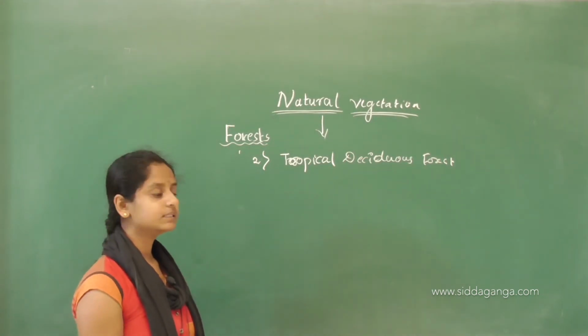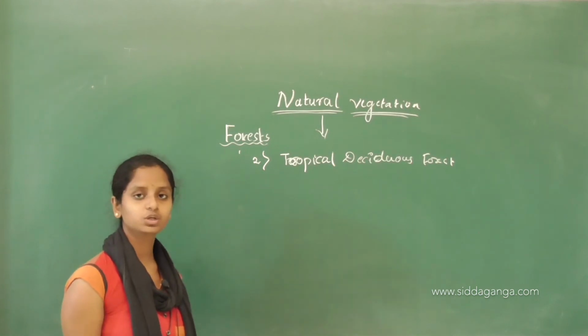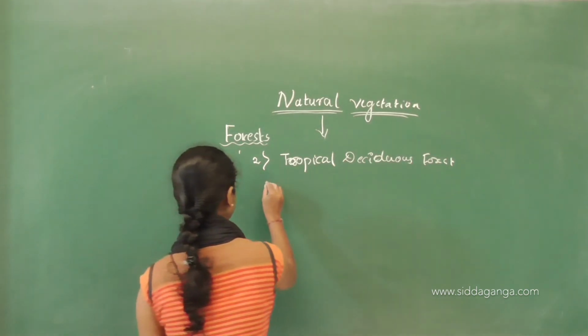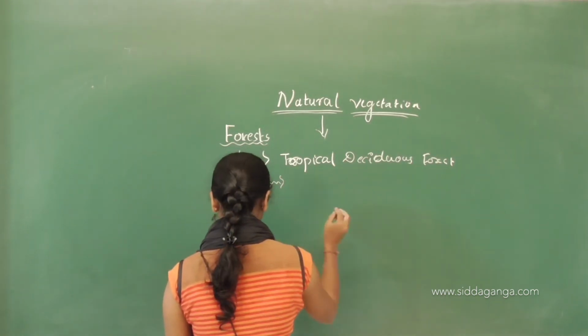How do these deciduous forests look? Let me write the features, then I will explain them.